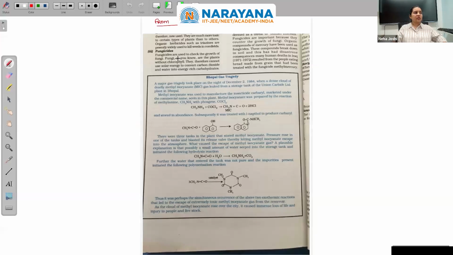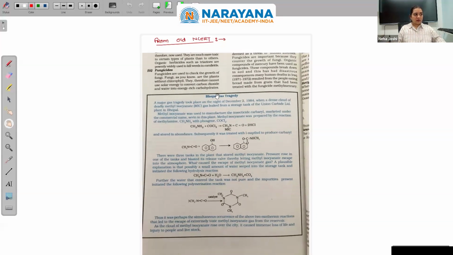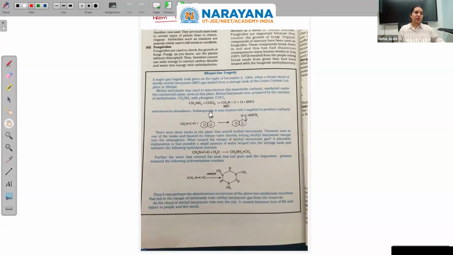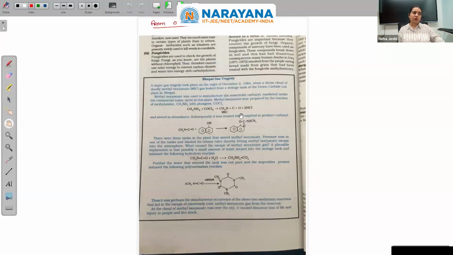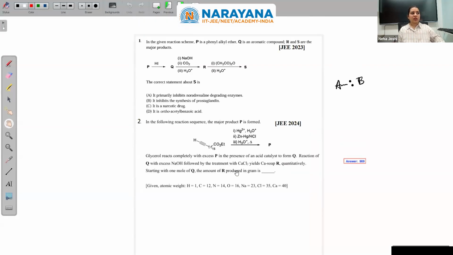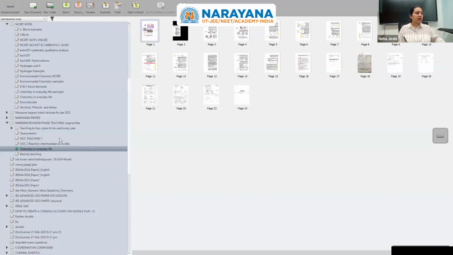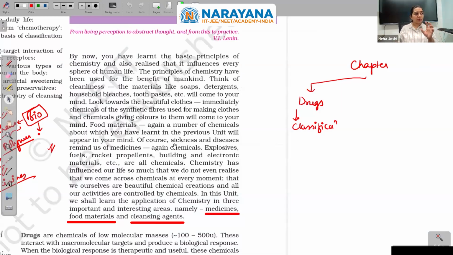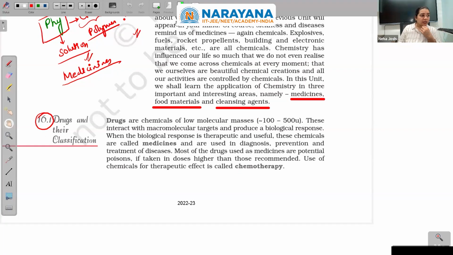This was from an old NCERT, which they have now removed, but I want you to know and study this. So I have added this from a very old NCERT, 2004 or 5. They sometimes ask this question. Before these were fungicides and chemicals which cause industrial accidents. Then the past JEE Advanced and JEE Mains questions are there. Coming back to where we were, starting with drugs. The main part of the chapter is basically drugs. Drugs will constitute the main part that we have to study and understand as much as possible.